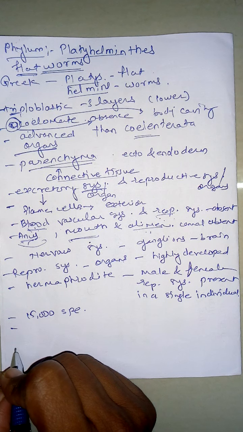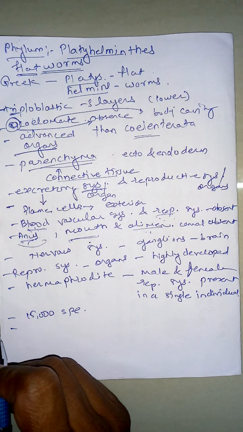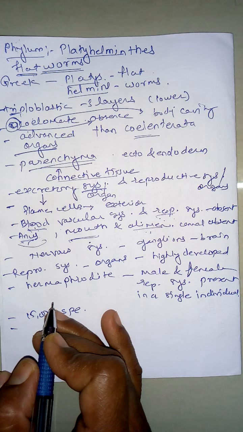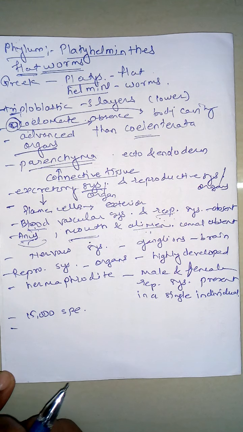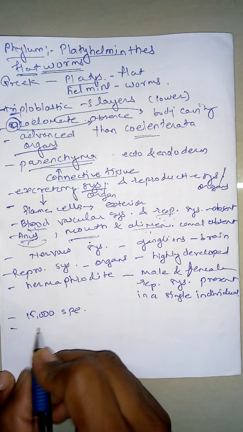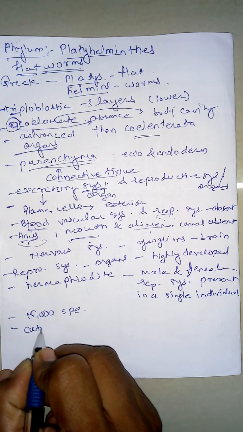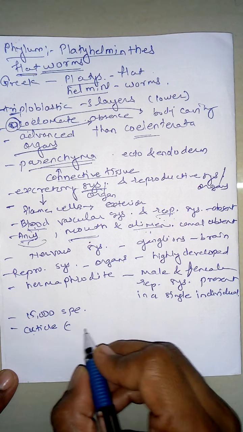The majority of them are parasitic, and they show different modifications to remain alive. For example, the parasitic Platyhelminthes possess different types of organs as compared with the remaining free-living Platyhelminthes. How? The parasitic ones lose the ciliated epidermis. Instead of the ciliated epidermis, they have the cuticle. Which Platyhelminthes possess a cuticle?